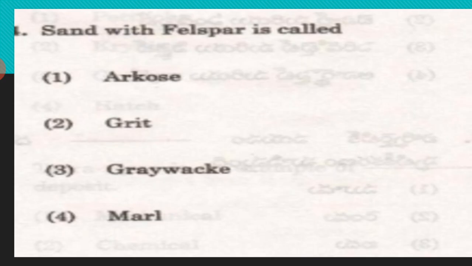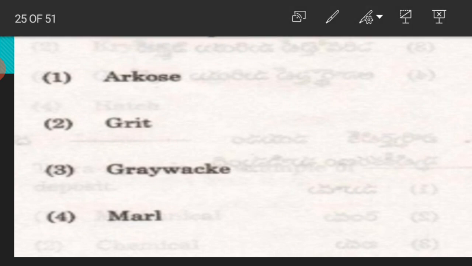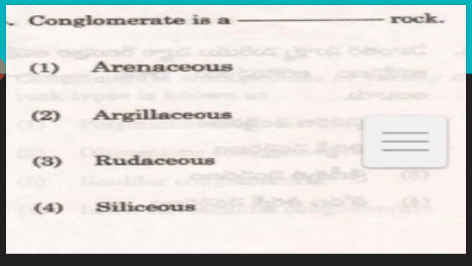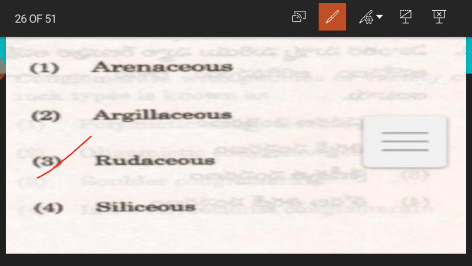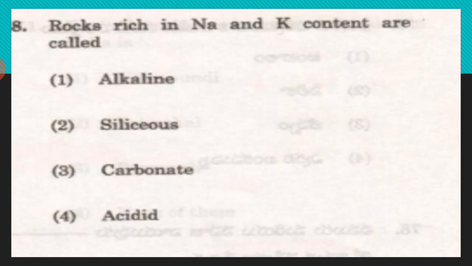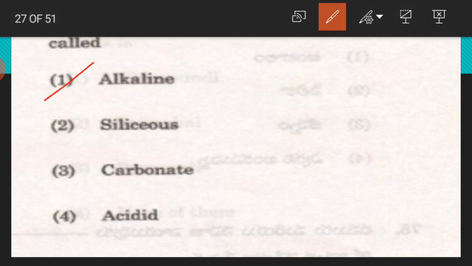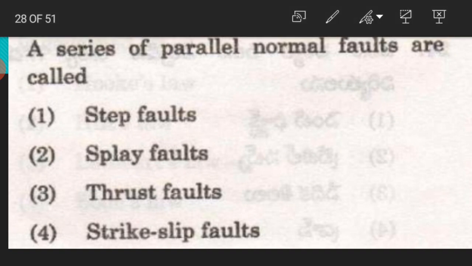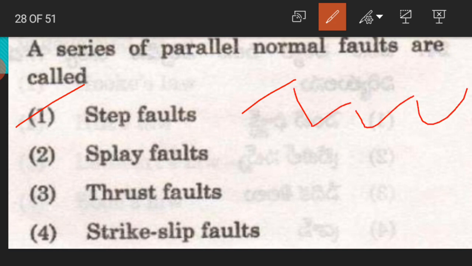Okay, next question. Sand with feldspar is called arkose. Next, conglomerate is a rudaceous rock. Rocks rich in sodium and potassium content are called alkaline rocks. A series of parallel normal faults are called step faults.